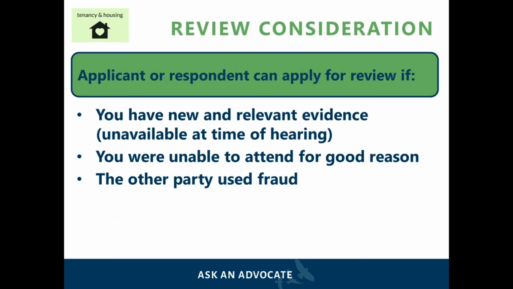Once a decision has been made after a hearing, the applicant or the respondent can apply for a review of the decision with the Residential Tenancy Branch. However, this only applies if one of a few certain circumstances occur. So either a party has new and relevant evidence that was not available during the hearing, the party was unable to attend for good reason, or if a party believes that the other used fraud during the hearing. The Residential Tenancy Branch may grant the party the review and will make another decision. If the Residential Tenancy Branch upholds the decision, that is to say that they do not change their mind, the party can apply for a judicial review with the Supreme Court.